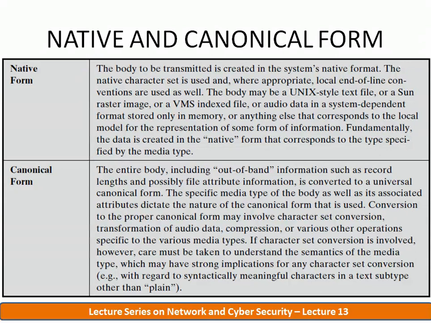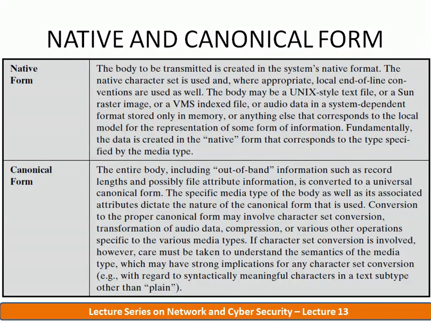So these representations depend on the architecture in the case of native forms, but this format may not be supported in some other systems with a different architecture, with a different set of hardware and software. So the sender is using the native form, but that may not be understandable by the receiver with a different architecture. Here it creates a problem.